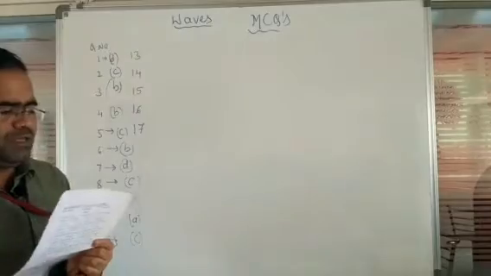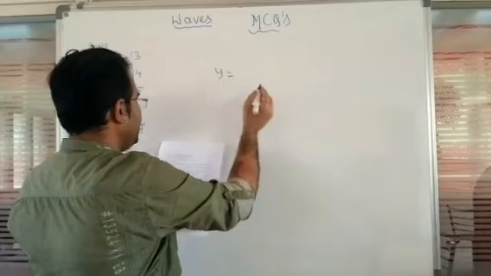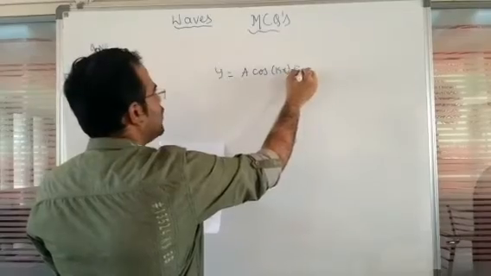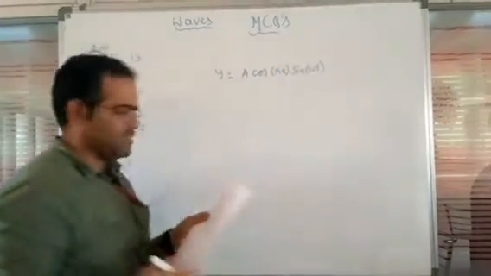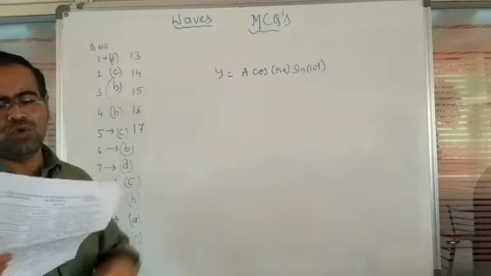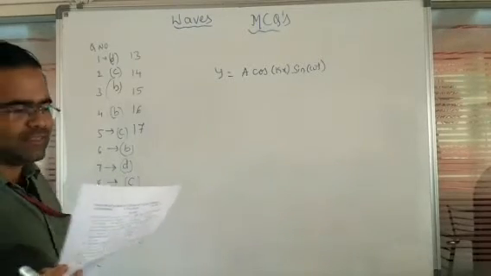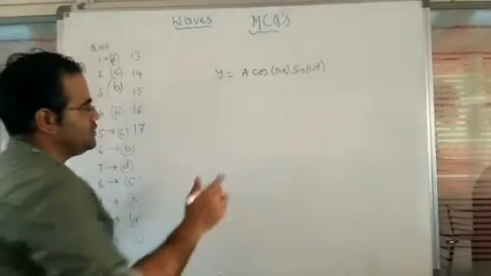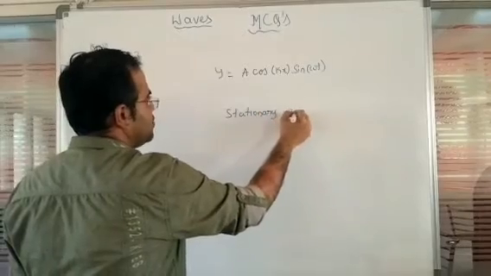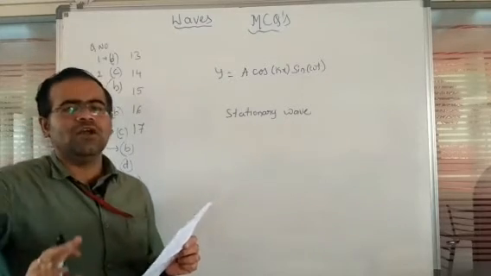So here question number 12, the equation given is y equal to a cos kx sine omega t. What does it represent? The options are a progressive wave traveling along the positive x-axis, a progressive wave along the negative x-axis, a stationary wave traveling along the x-axis, and the fourth option is a stationary wave. Remember, stationary wave means it is not moving at all, it is in a stationary condition. So the third option is not the right one.